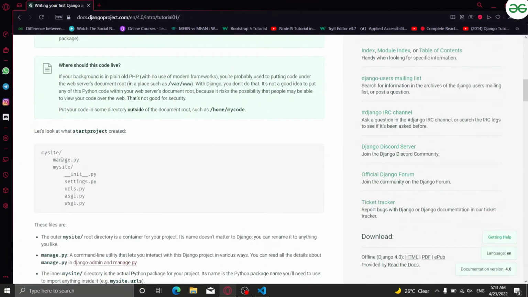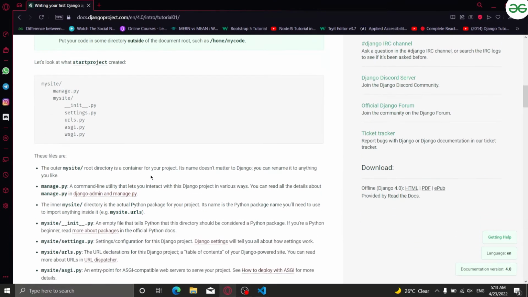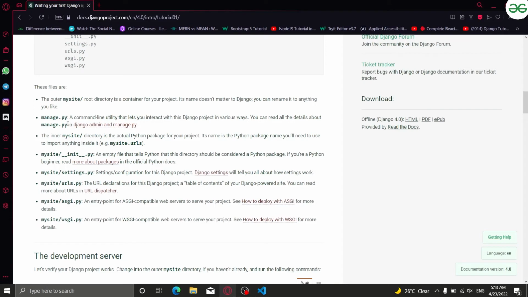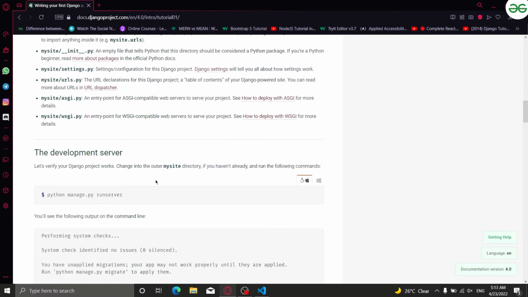It's written like that. It shows what a start project should look like. Like if I wrote my site, my site will be having manage.py, and inside this, all these things will be there. It has also written what exactly those files are. It's not compulsory for you guys to learn everything, but if you have some key knowledge of the role of each file and what it does, then it will be a little bit helpful for you.